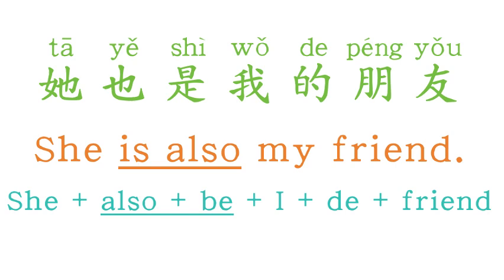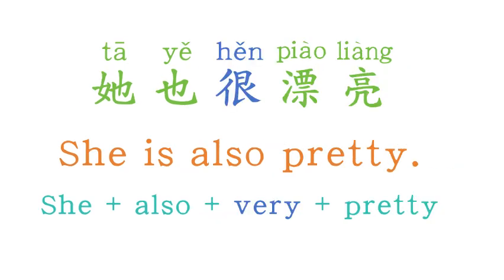Okay, this time try to say she is also pretty. She is pretty as well. So how to say that? The order is she also very pretty. We put also before very pretty. So the sentence would be 她也很漂亮. She is also pretty.